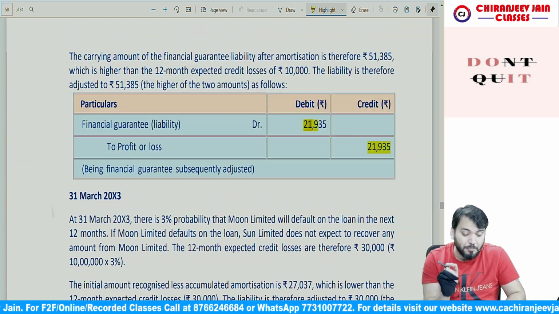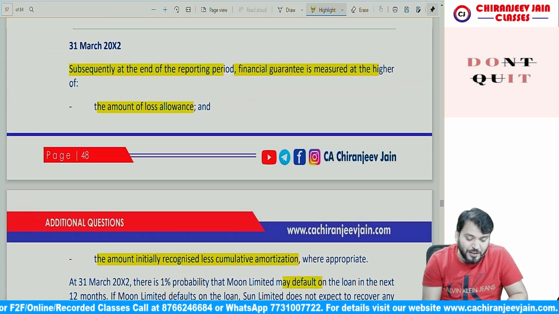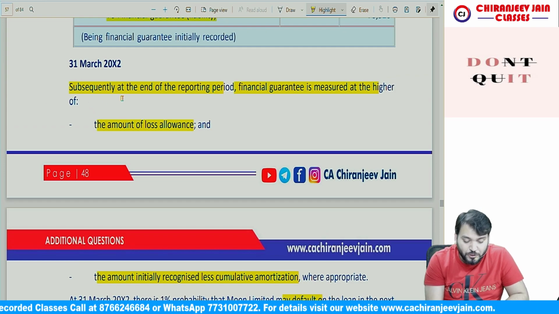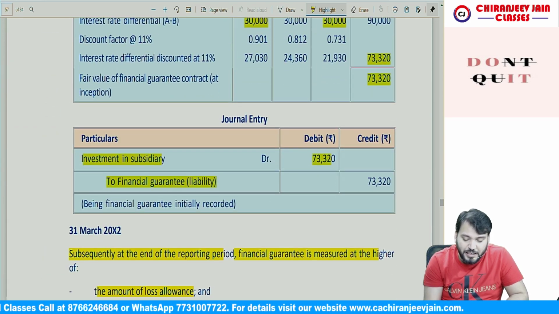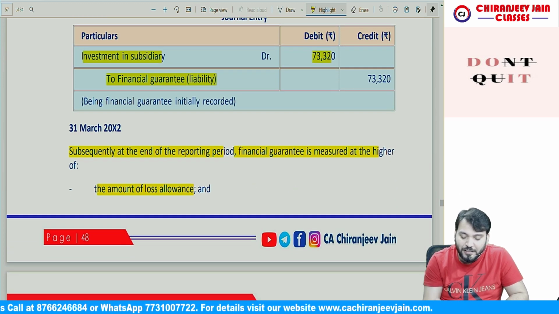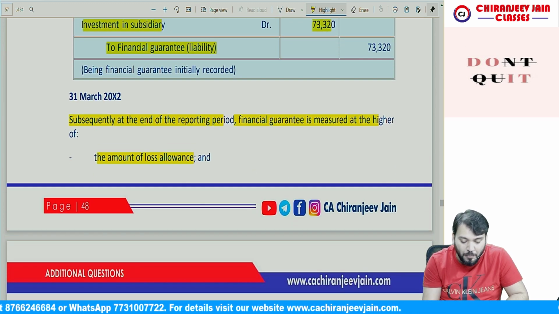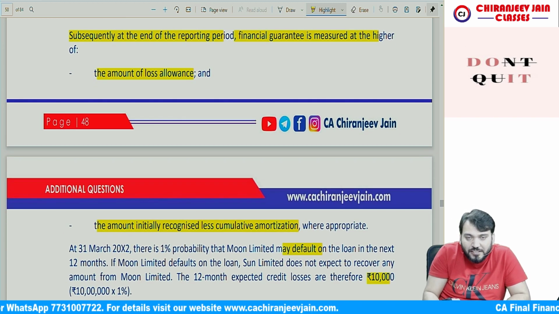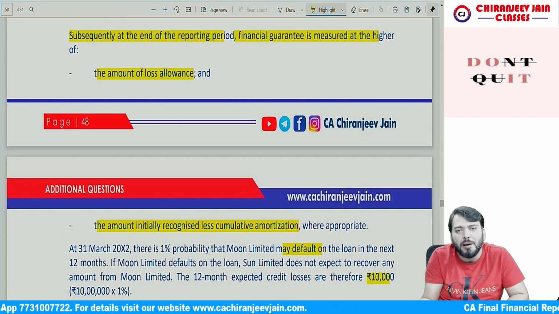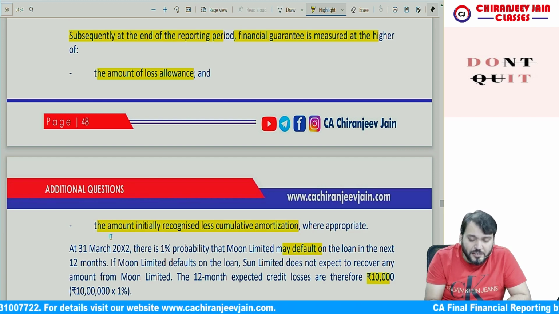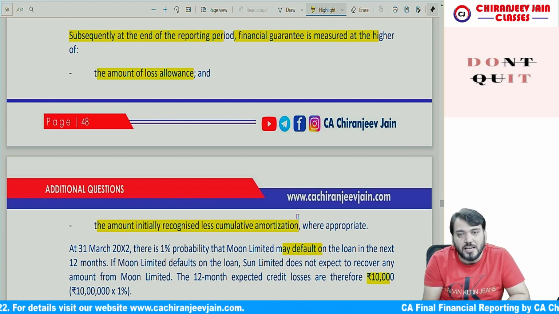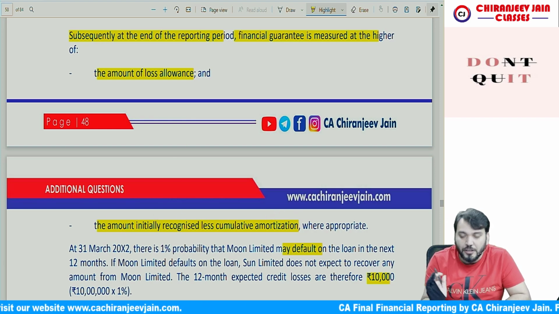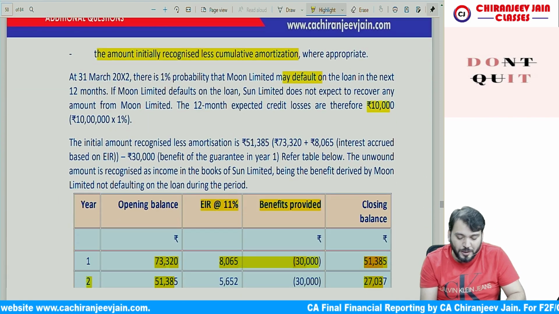So what do you need to remember? This para you need to remember, very important. Subsequently, at the end of the reporting period, the financial guarantee is measured at the higher of the amount of loss allowance and the amount initially recognized less the cumulative amortization, or you can say, the amortized cost of the financial liability. Correct? Yes, sir. I hope you have understood this point.